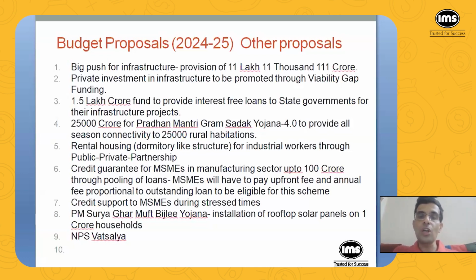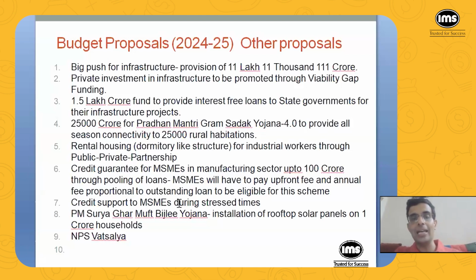So out of the premium that the insurance company collects from all those 1 lakh policyholders, it pays the protection amount to the heirs of those policyholders who have died. Okay, so something on similar lines. So if the MSMEs want to avail this credit guarantee, they have to pay an upfront fee and annual fee, something similar to the insurance premium, and that amount will be collected together.